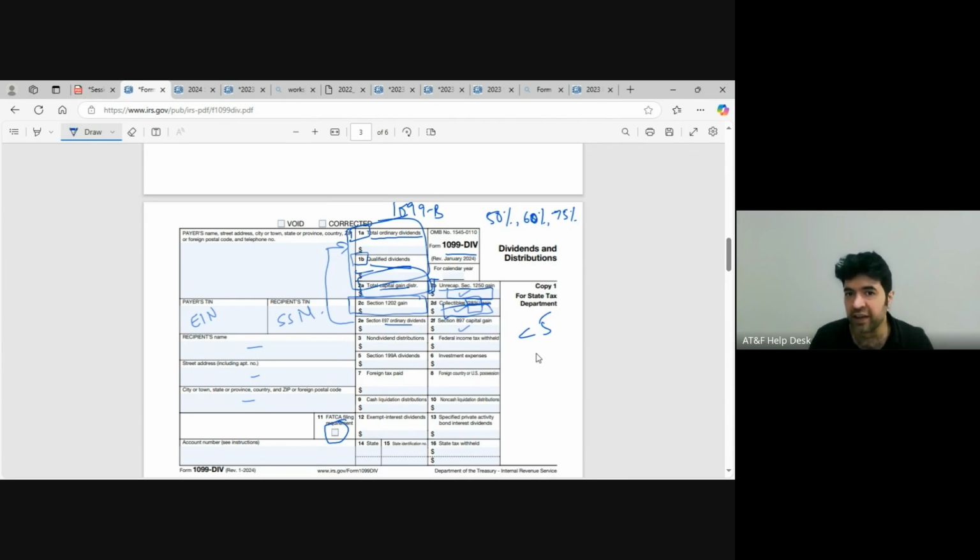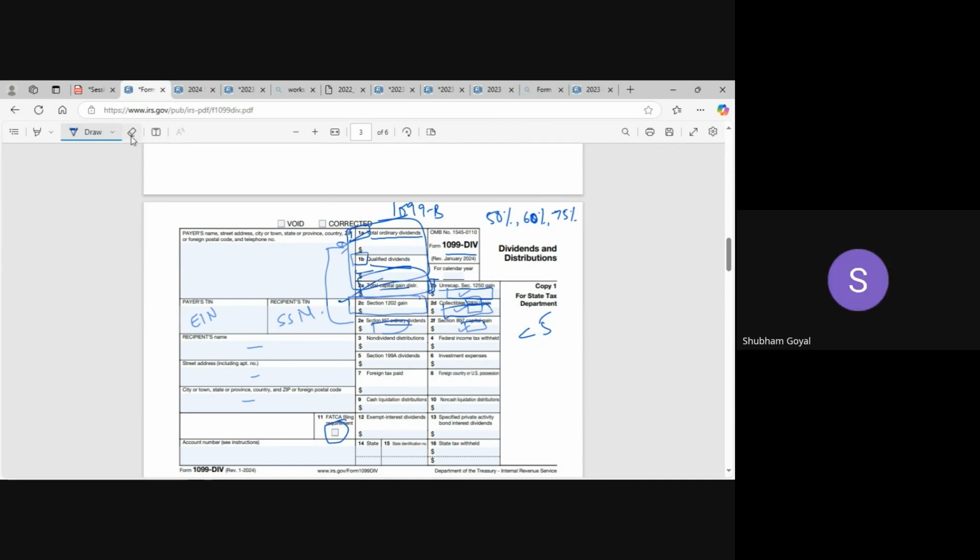So if you have any dividend income or capital gain through those entities, they are separately reported here, but these incomes are added in 1A and 2A. So you don't have to do anything for this. We have already reported it in 1040 through 1A and 2A.